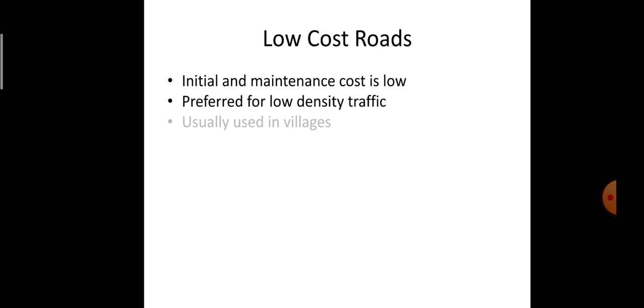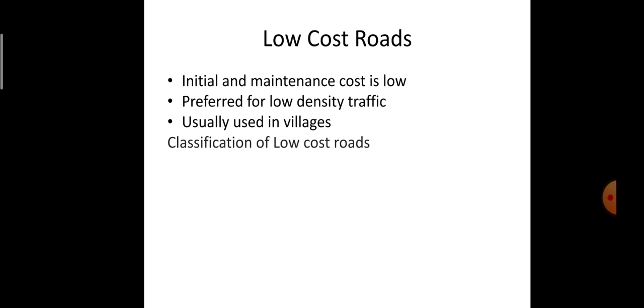In the case of low cost road, the initial and maintenance cost is very low. These types of roads are constructed whenever there is less traffic volume, whenever there is low density traffic. Usually this type of road is used for villages, as in the case of connectivity between any two villages, or inter village connectivity or intra village connectivity. In those cases you can use the low cost roads.